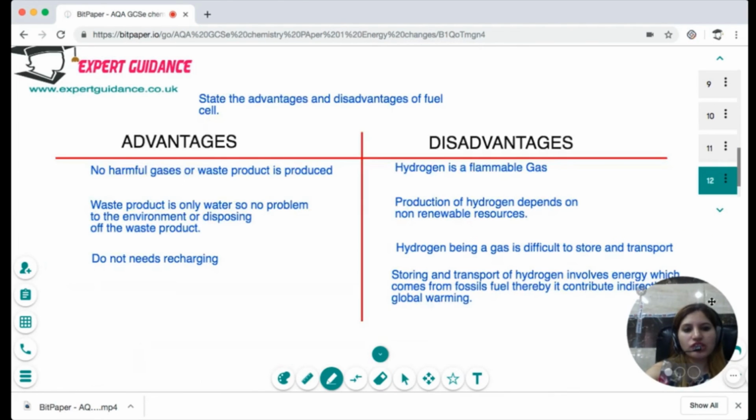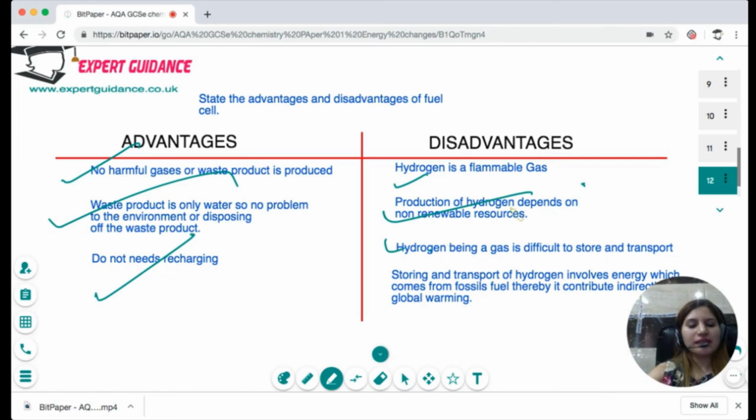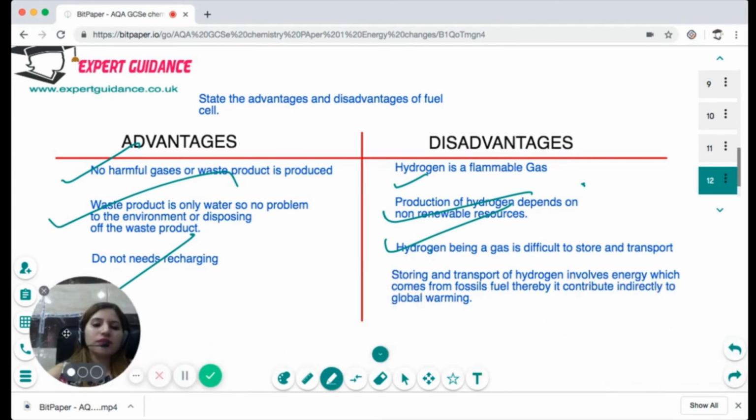For the advantages and disadvantages of the fuel cell, we have already discussed. No waste product. The waste product is only water, and it does not need recharging. Disadvantages: hydrogen is flammable. Production of hydrogen depends on non-renewable resources. Hydrogen being a gas is difficult to store and transport. And storing and transport of hydrogen again involves a dependency on fossil fuel, which contributes to global warming.